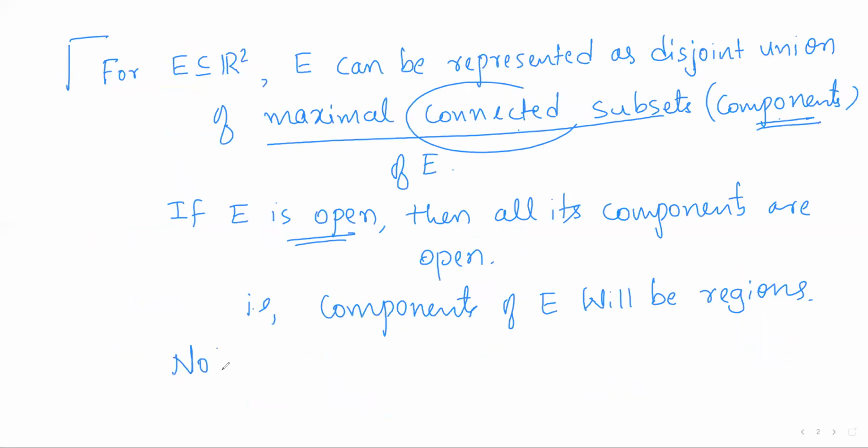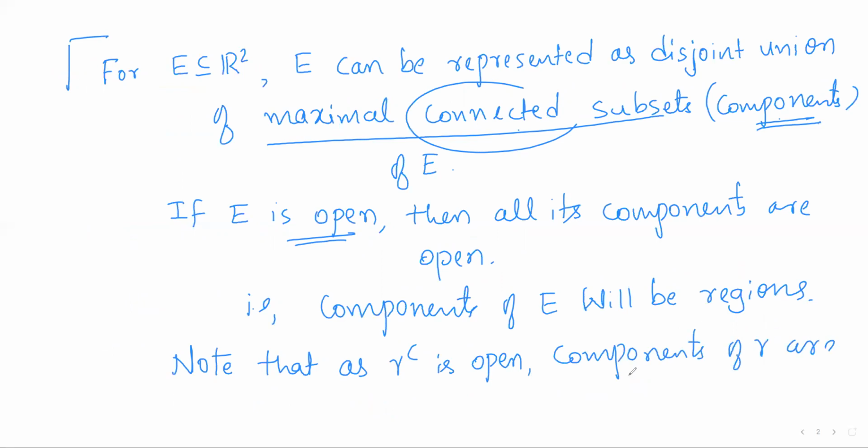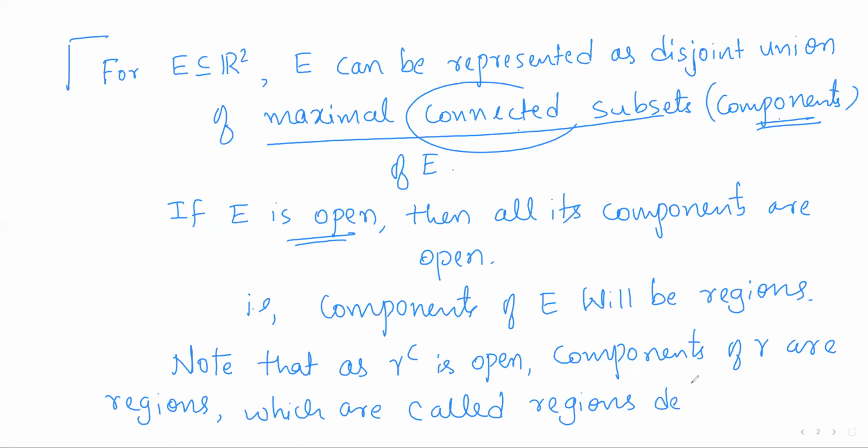So note that as gamma complement is open, its components are regions, which we call regions determined by gamma.